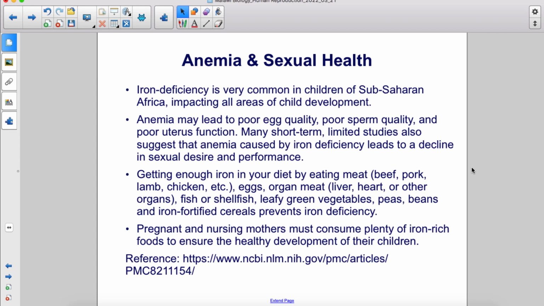Anemia may lead to poor egg quality, poor sperm quality, and poor uterus function. Many short-term, limited studies also suggest that anemia caused by iron deficiency leads to a decline in sexual desire and performance. Getting enough iron in your diet by eating meat, like beef, pork, lamb, chicken, etc., eggs, organ meat, like liver, heart, or other organs, fish or shellfish, leafy green vegetables, peas, beans, and iron-fortified cereals prevents iron deficiency. Pregnant and nursing mothers must consume plenty of iron-rich foods to ensure the healthy development of their children.